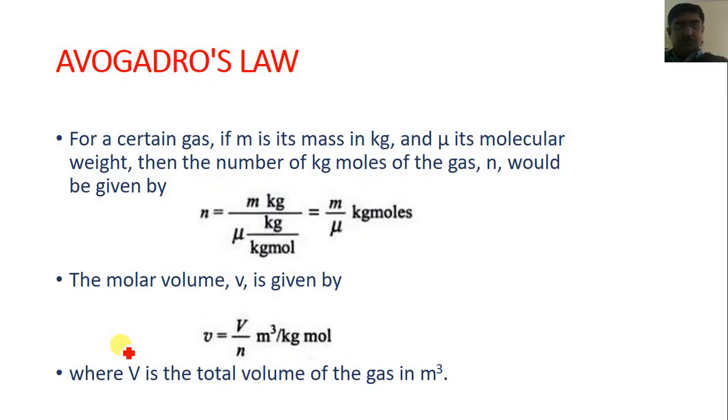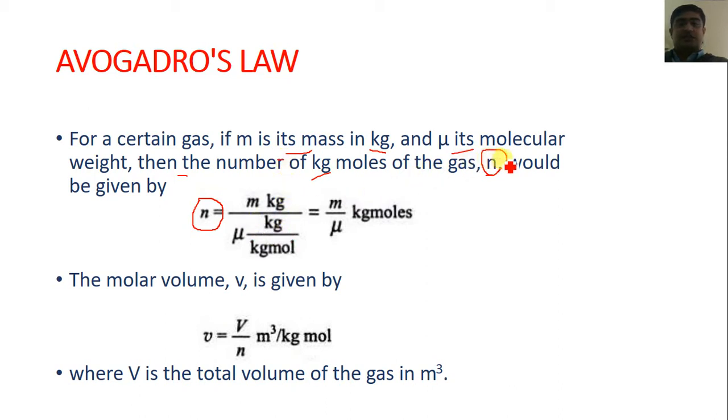So for a certain gas, if m is its mass in kg and mu is its molecular weight, then the number of kg moles of the gas, which is given by the symbol small n, would be given by the ratio of mass to the molecular mass.